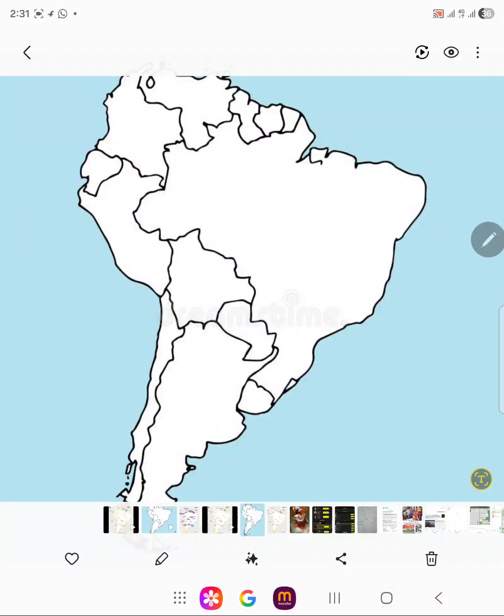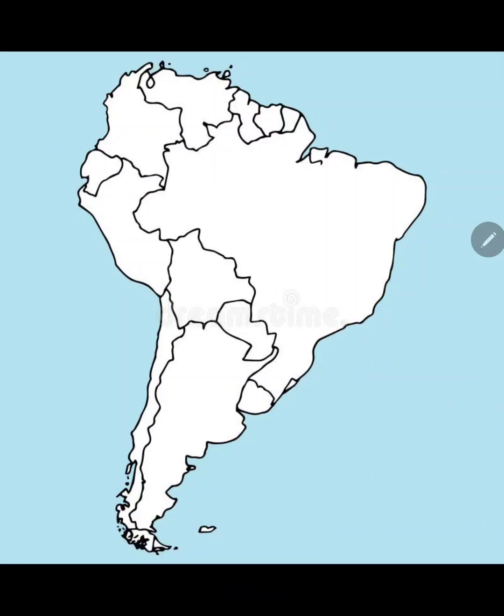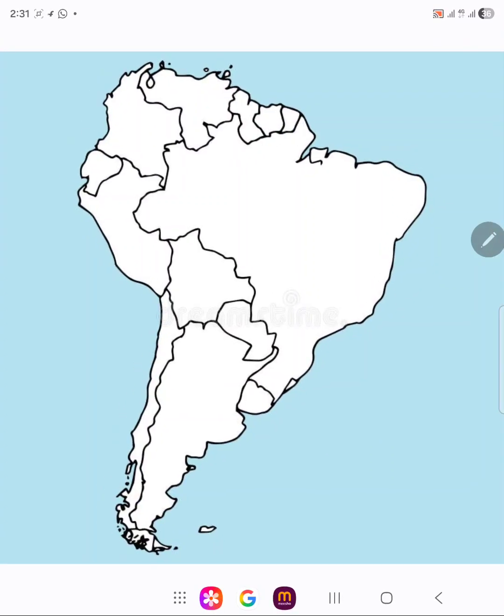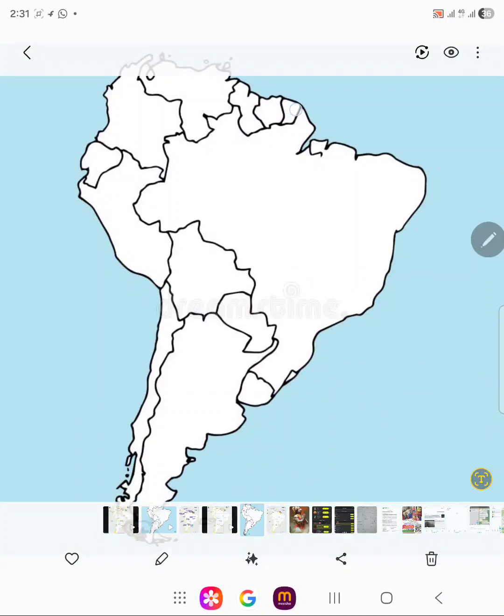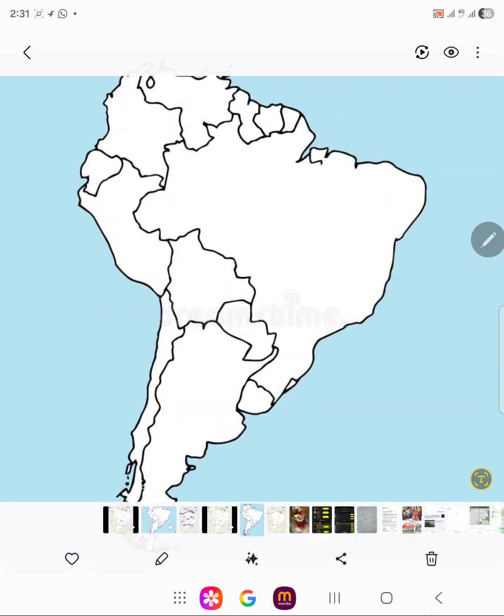Let's learn South America map with me. This is a political map of South America. I'm going to teach you about the political map of South America. I'll make you learn and remember the South America. Okay. Let's start with.